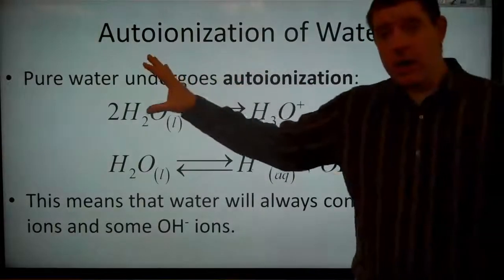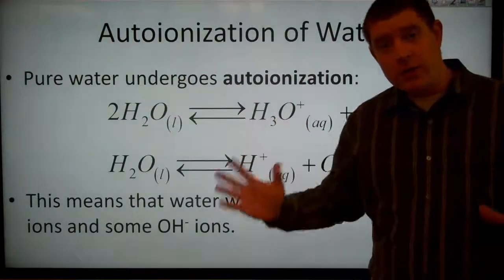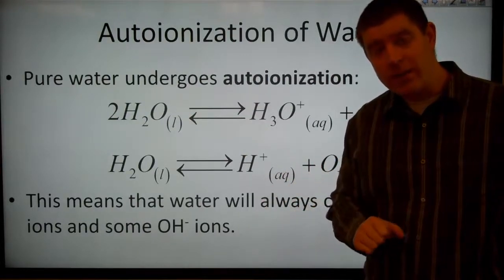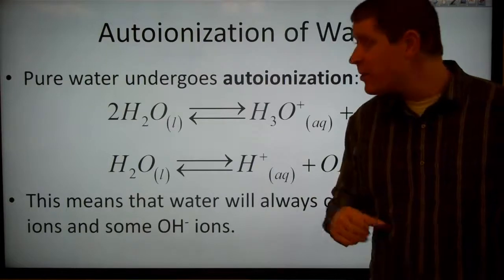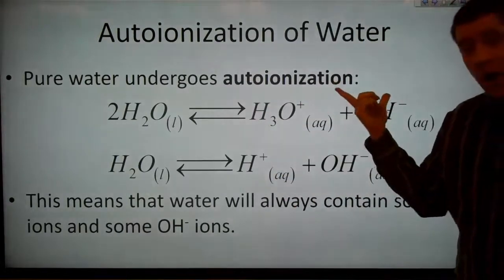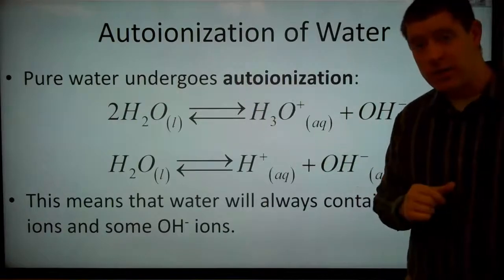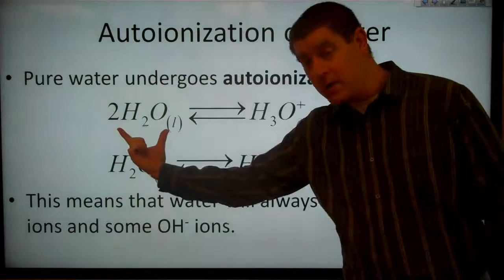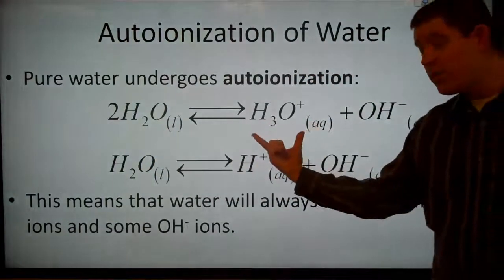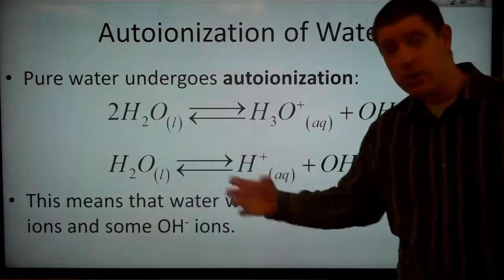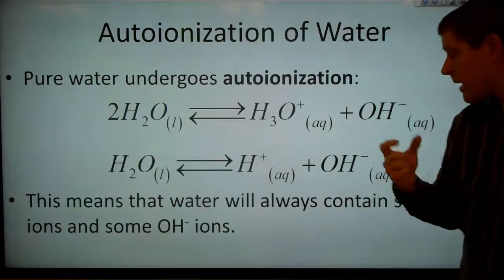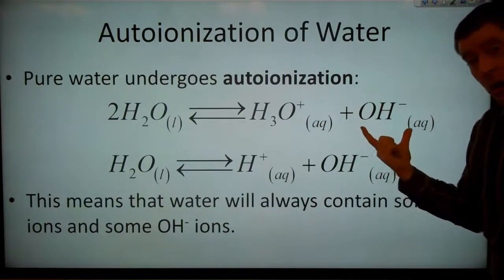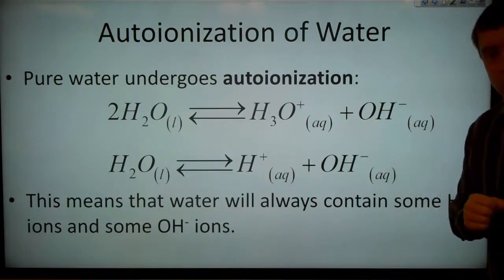All right, so if we have pure water and nothing else around, we still have some hydrogen ions in solution, and we have some hydroxide ions in solution. And this is because water undergoes what we call autoionization. Auto meaning it does this all by itself, and it ionizes. So if we have 2 water molecules, they will split apart. One of them forms a hydronium. Basically, one of the water molecules is stealing a proton from the other one, and then we have the remainder of our second water molecule, the one that lost the proton, and that's the hydroxide ion.